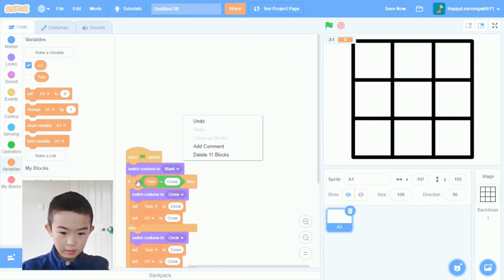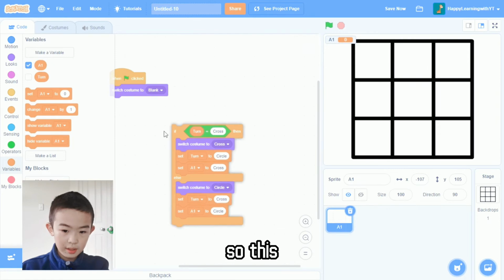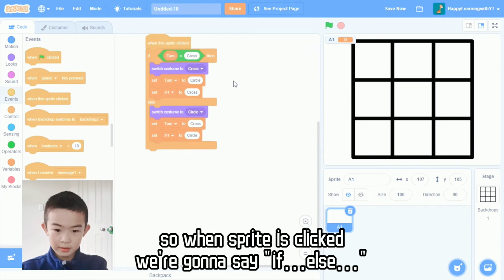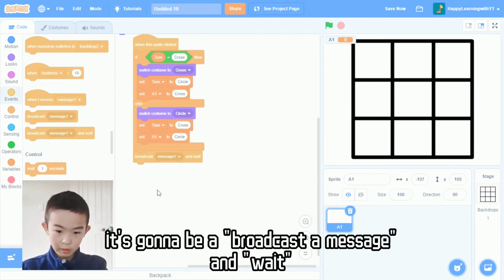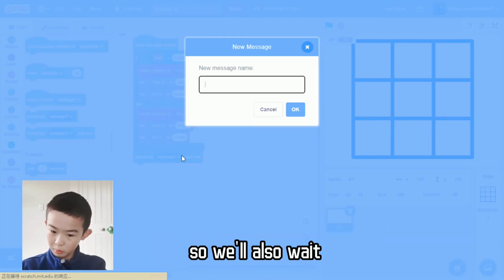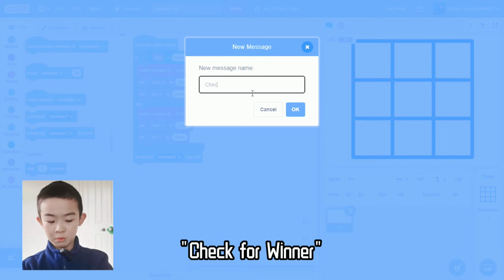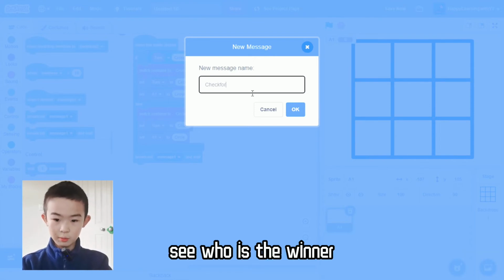So let's say when the sprite is clicked. When the sprite is clicked, we're going to say if else. And after that, we're going to put a broadcast message, and wait. This one is going to be called check for winner. So you're going to check for the winner, see who is the winner.